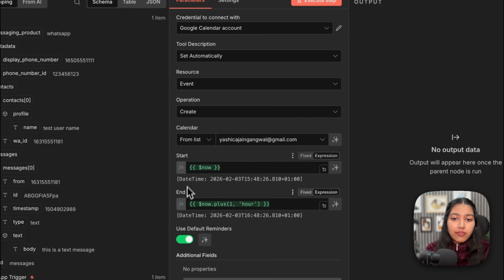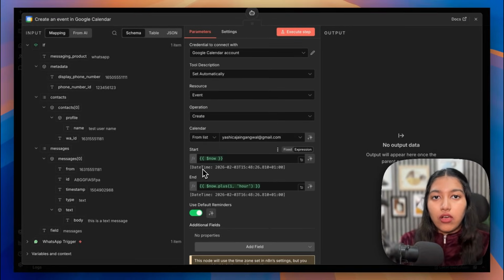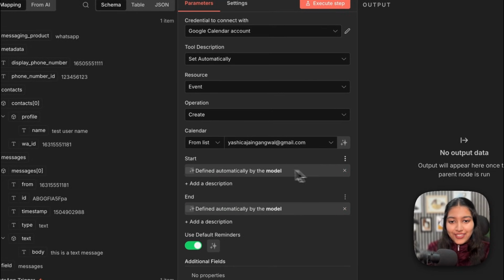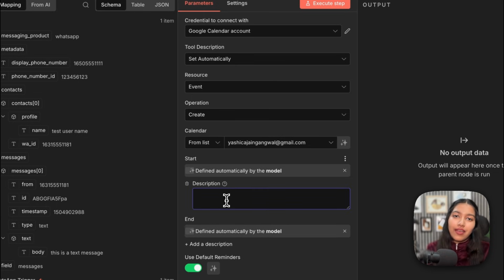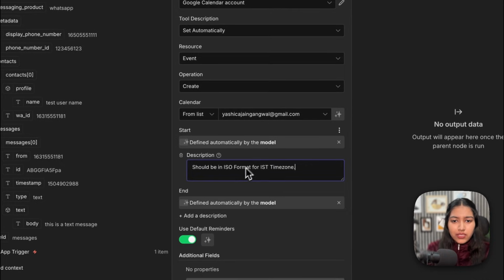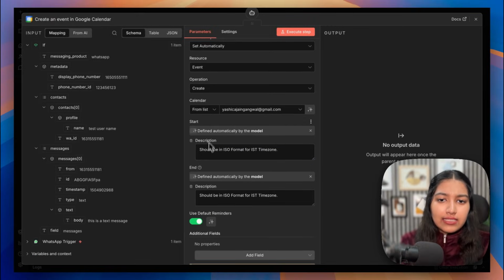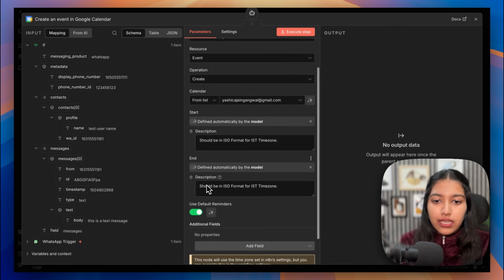So now here we have to basically tell it for how long that appointment is going to last, and what is the exact time and date for the appointment. So again, we're going to just put it on the AI agent. We're going to let it automatically define these, but we're going to add a description for it. The description is simple: it should be in ISO format for IST time zone. Same thing here. It will automatically understand that this is for the start time of the appointment and the end time of the appointment.